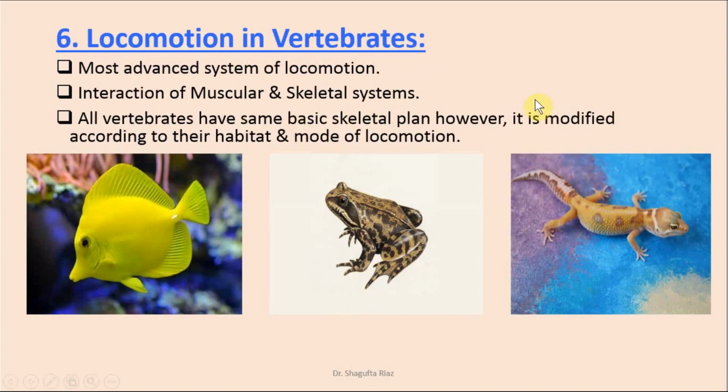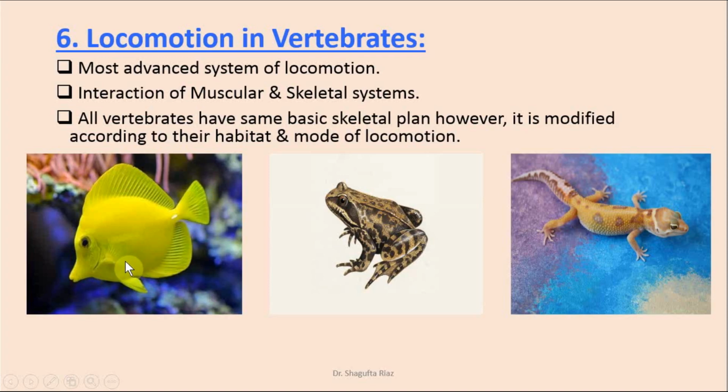Now, the locomotion in vertebrates. They have the most advanced system of locomotion, and it is performed by the interaction of muscular and skeletal systems, right? All vertebrates have the same basic skeletal plan. However, it is modified according to their habitat and mode of locomotion. If we take the example of fishes, we can see that they have these modified structures which are called fins. They swim with the help of these fins, and they have a tail for balance and direction of movement in water, right?